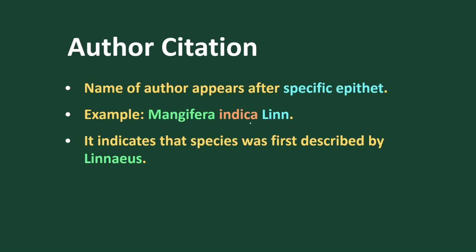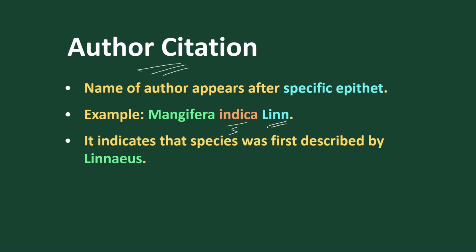If any author describes a particular species or genus, then the author's name also appears after the name of the species, and that is called author citation. Author citation is the name of the author written after the species, indicating that the author described this particular species.